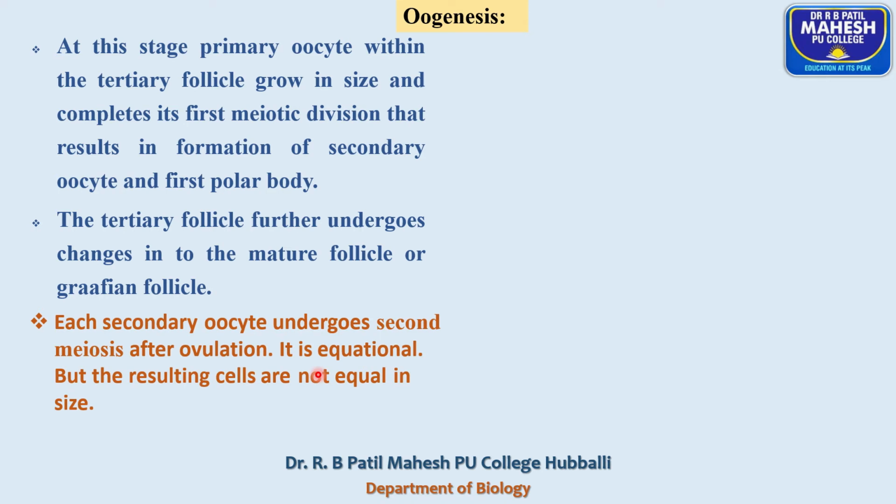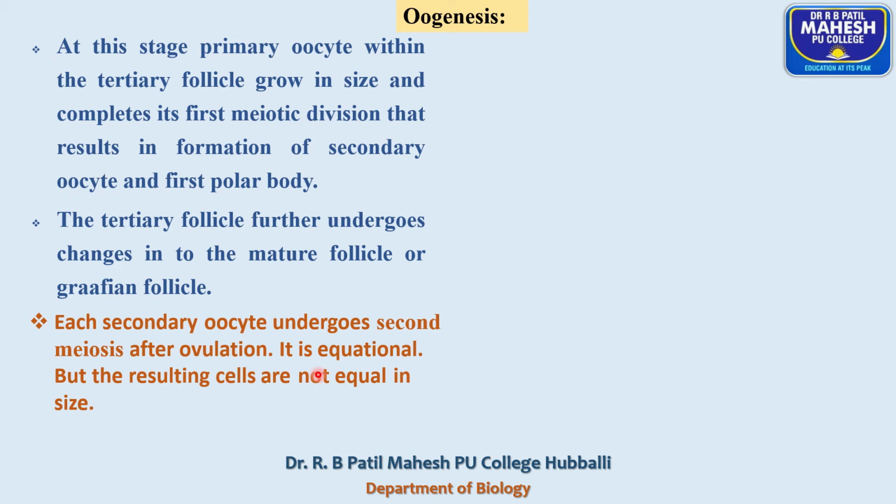At this stage, the primary oocyte within the tertiary follicle grows in size and completes the first meiotic division. That means after attaining puberty, the meiosis process is reinitiated. After birth, the primary oocyte is temporarily arrested in the prophase 1 stage. After attaining puberty, the primary oocyte completes the first meiotic division and differentiates into a secondary oocyte and the first polar body. Remember one thing, meiosis 1 is a reductional division.